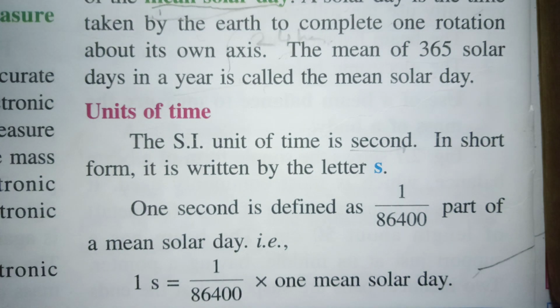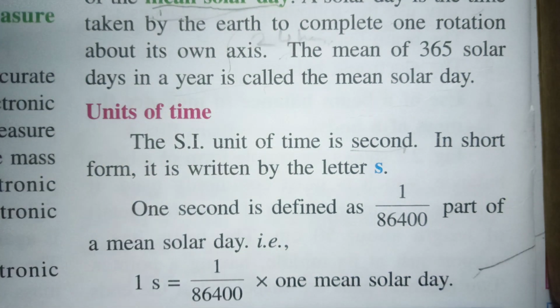That's why we have taken the SI unit of time as second. Please don't pronounce it as seconds. Whatever the number is, we have to pronounce it only as second.